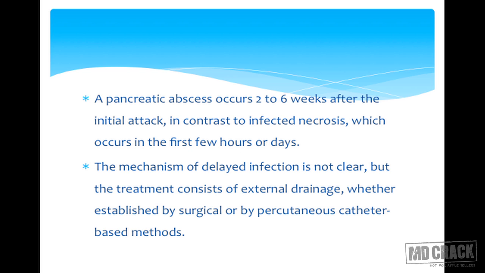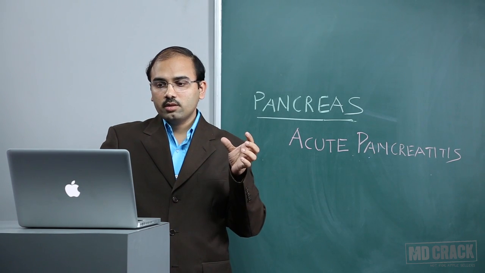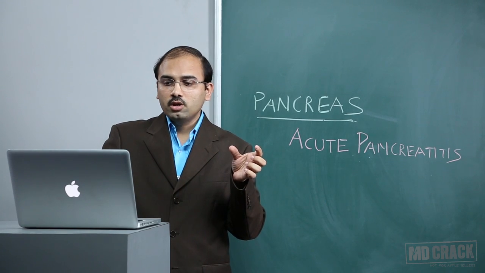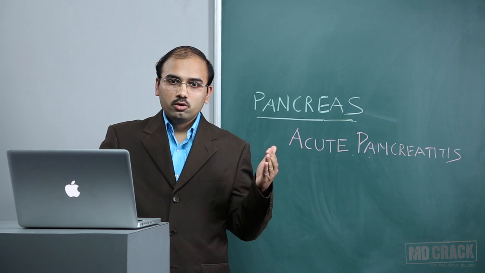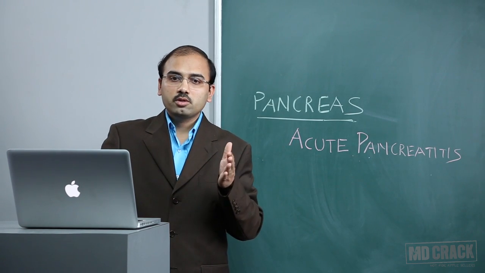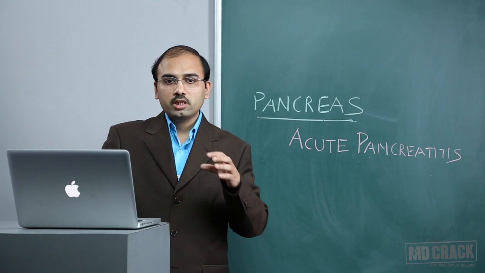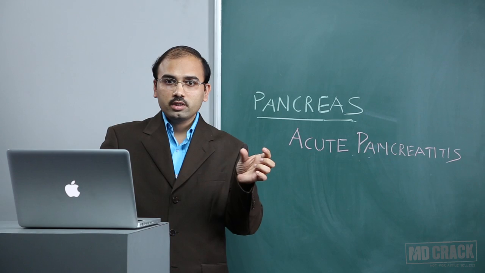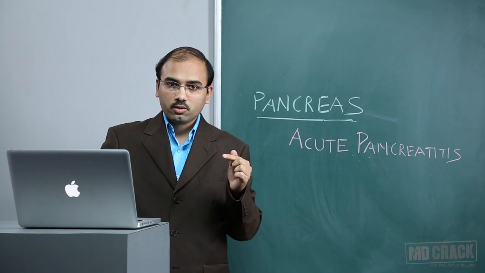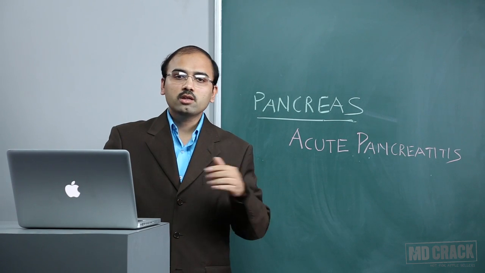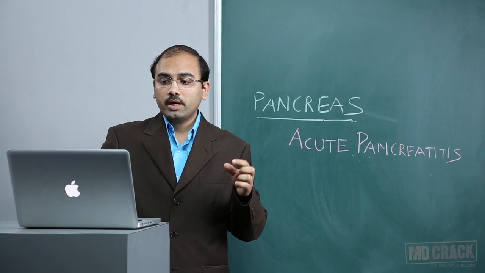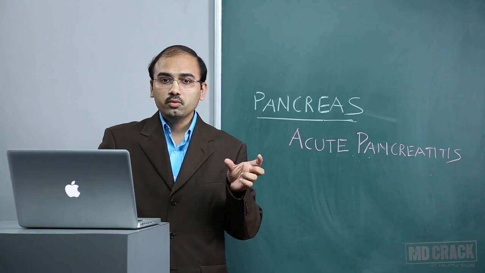So pancreatic abscess occurs 2 to 6 weeks after the initial attack, in contrast to infected necrosis, which occurs in the first few hours or days. You should know the difference between infected necrosis and pancreatic abscess. So you may be given a clinical scenario. After say 2 or 3 weeks, the patient presents with distension of abdomen and fever, and the CT scan will show a collection. Which of the following do you suspect? They will give you infected necrosis, pancreatic abscess and other distractors. It is the pancreatic abscess which is there after 2 weeks.